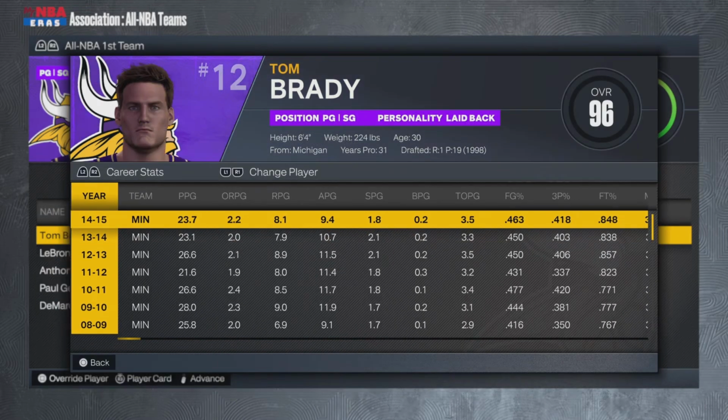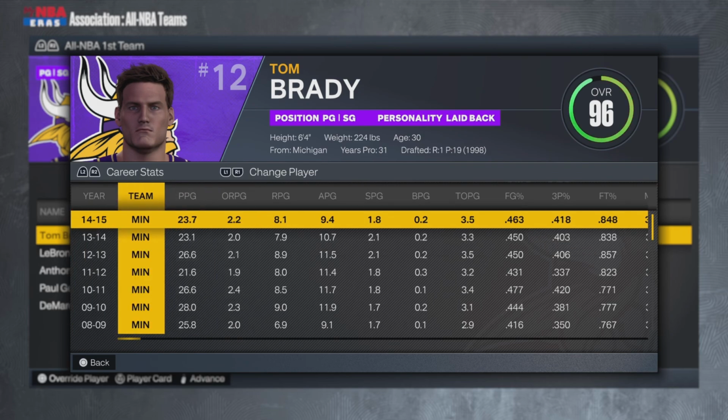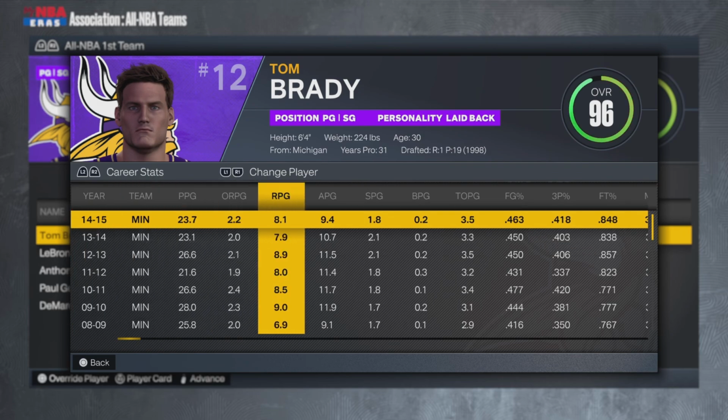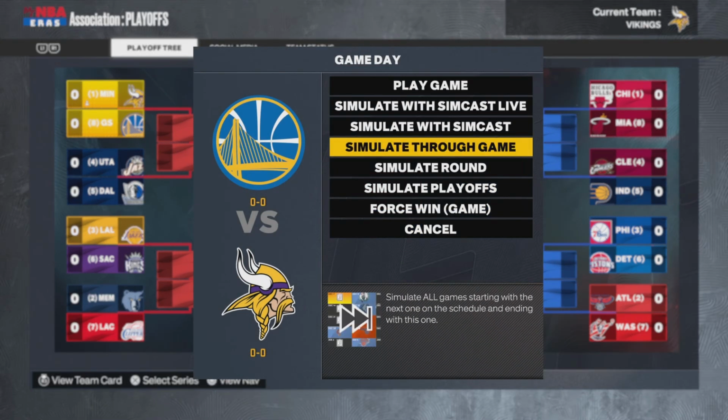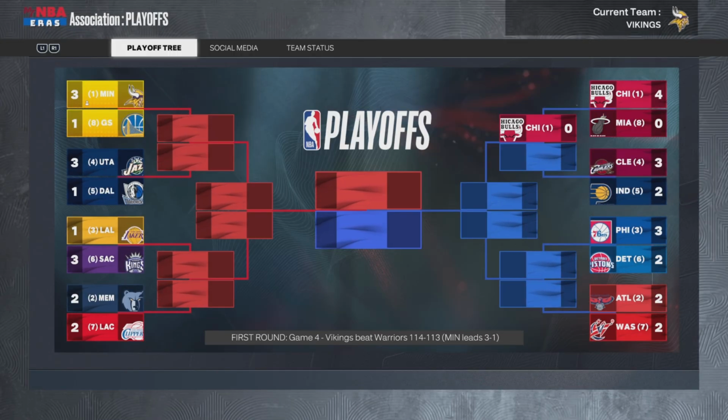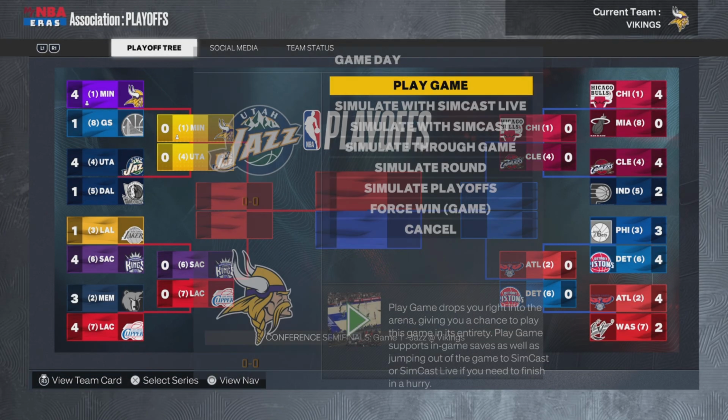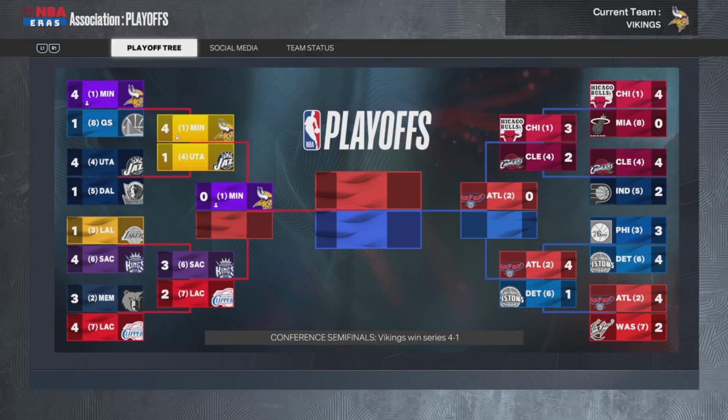Tom Brady made the All-NBA first team once again, not an MVP season at all though, 24, 8, and 9 with 2 steals. But he's 30 years old, he's getting a little bit older, just coming off a championship ring. Now he is the first seed. Goodbye, Warriors. Now we're going to take on the Utah Jazz.